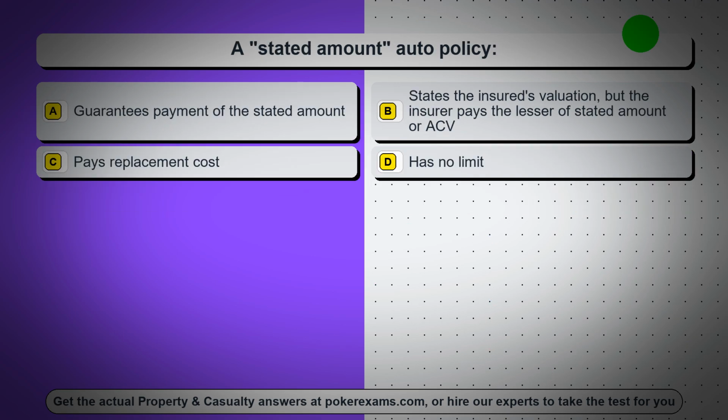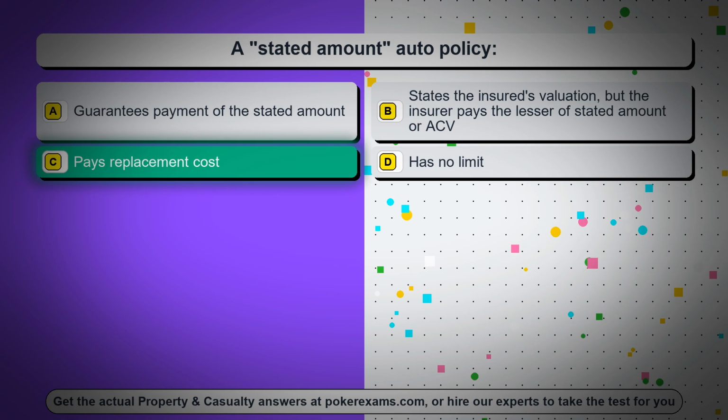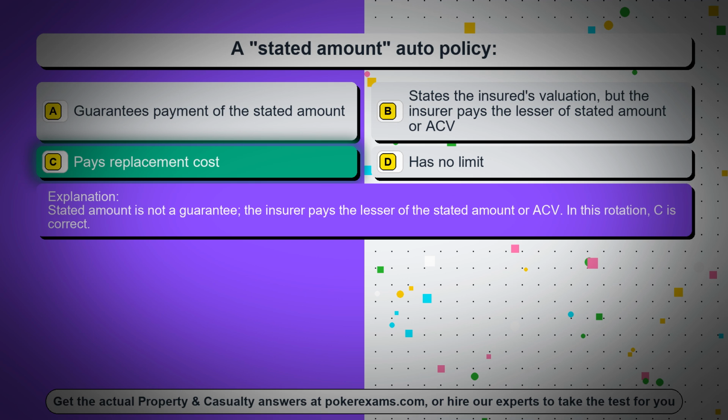Question 18. A stated amount auto policy, option A, guarantees payment of the stated amount, option B, states the insured's valuation, but the insurer pays the lesser of stated amount or ACV, option C, pays replacement cost, option D, has no limit. The correct answer is option C, pays replacement cost. Stated amount is not a guarantee, the insurer pays the lesser of the stated amount or ACV. In this rotation, C is correct.